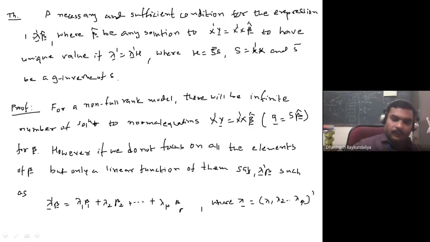Then for the different values of beta cap. Why are there different values of beta cap?